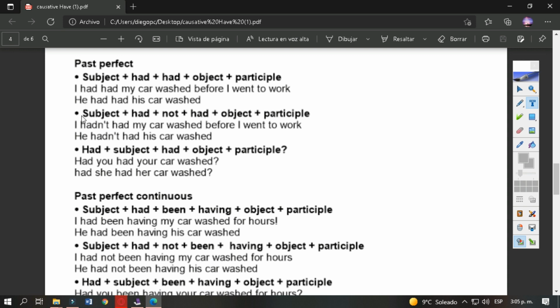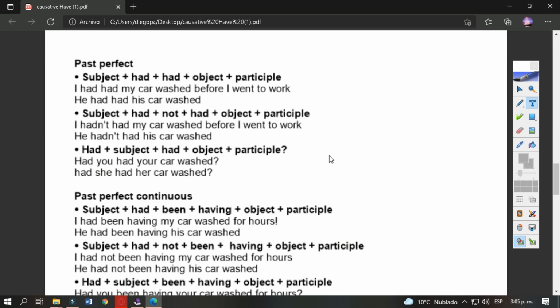I is the subject, hadn't is the auxiliary verb had plus not, have my main verb, my car is the object, and washed is the action in the participle. In the other example is the same. He is the subject, hadn't, have the main verb, his car the object, washed in the past participle.